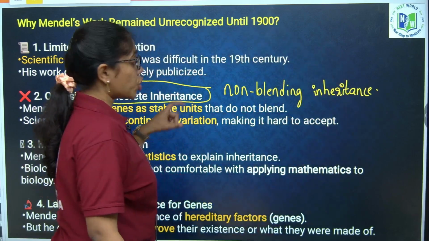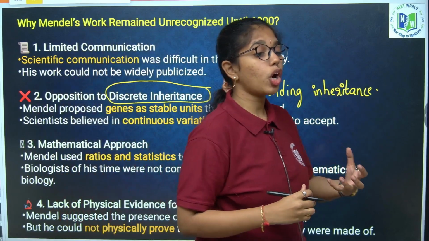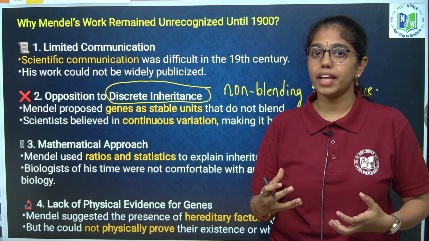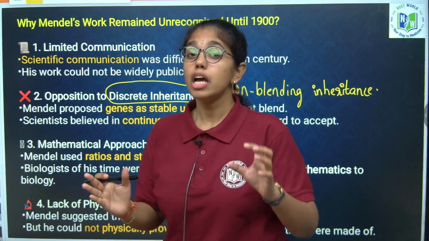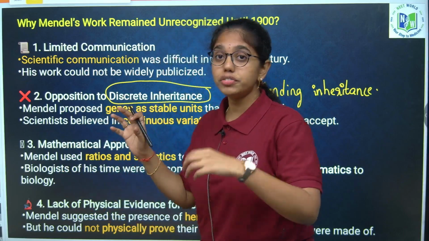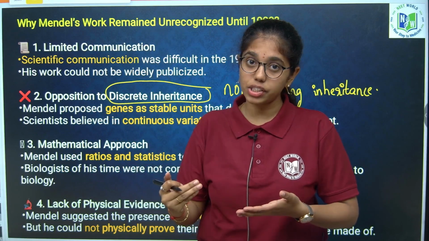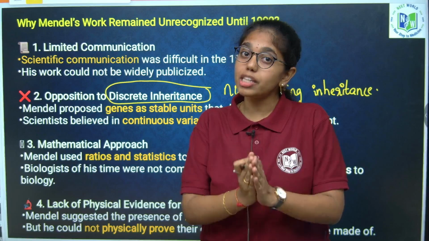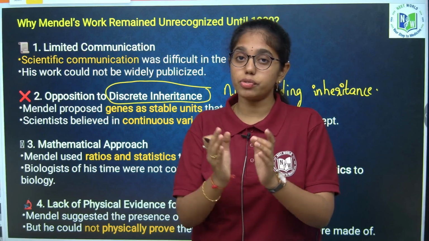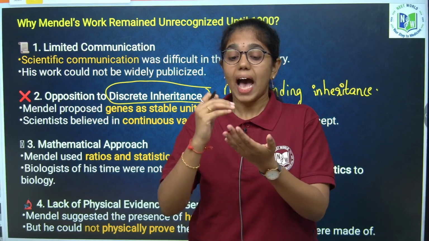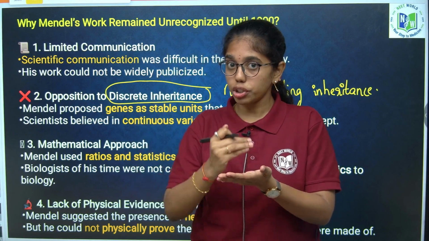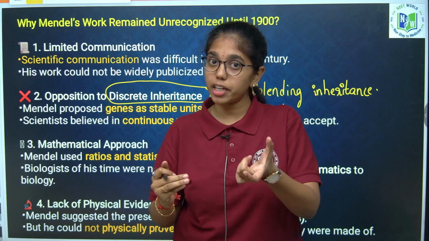At that time, the concept of evolution or variation was very popular. The concept of genes or factors being transmitted from one generation to the other without any mixing or blending of characters, without any mix of the alleles, is what was explained by Mendel.